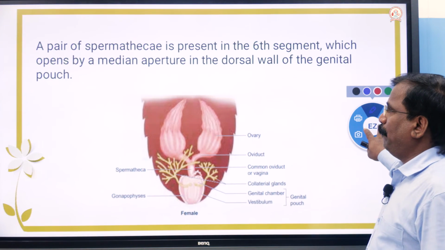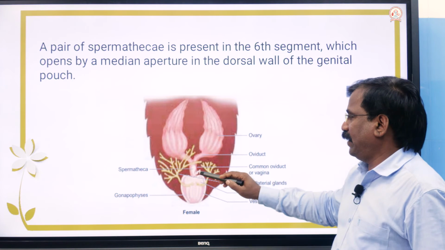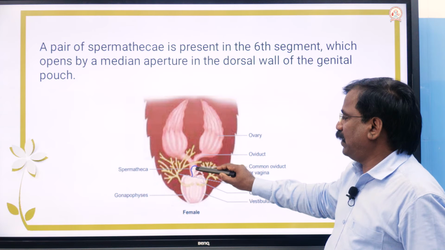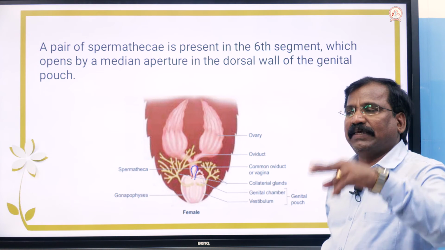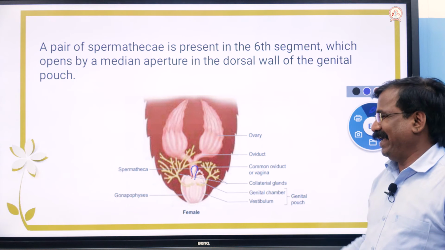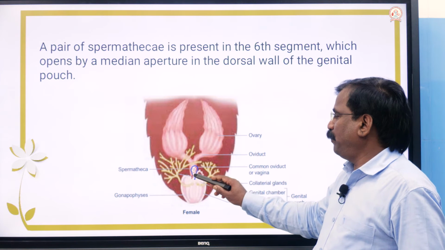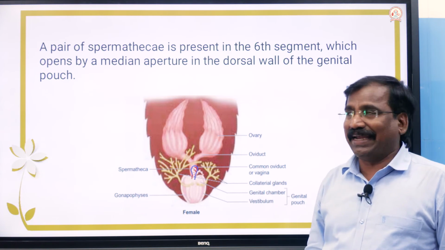What is that? Spermathecae. It is a pouch-like structure, a pair of 2 spermathecae. What is the role? During copulation, the spermatozoa are temporarily stored in these sac-like structures.